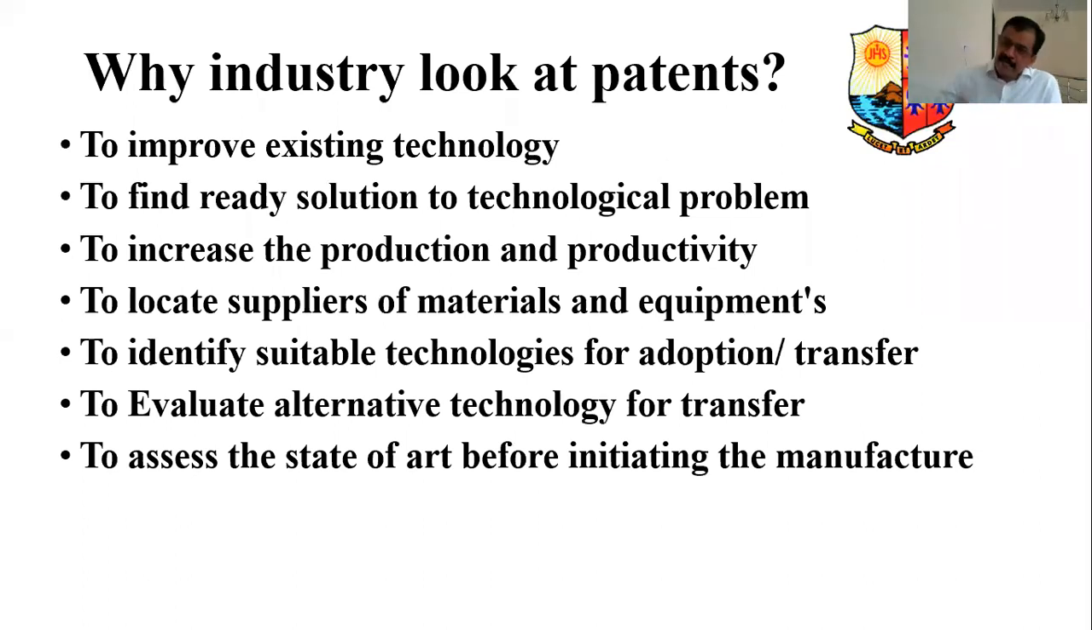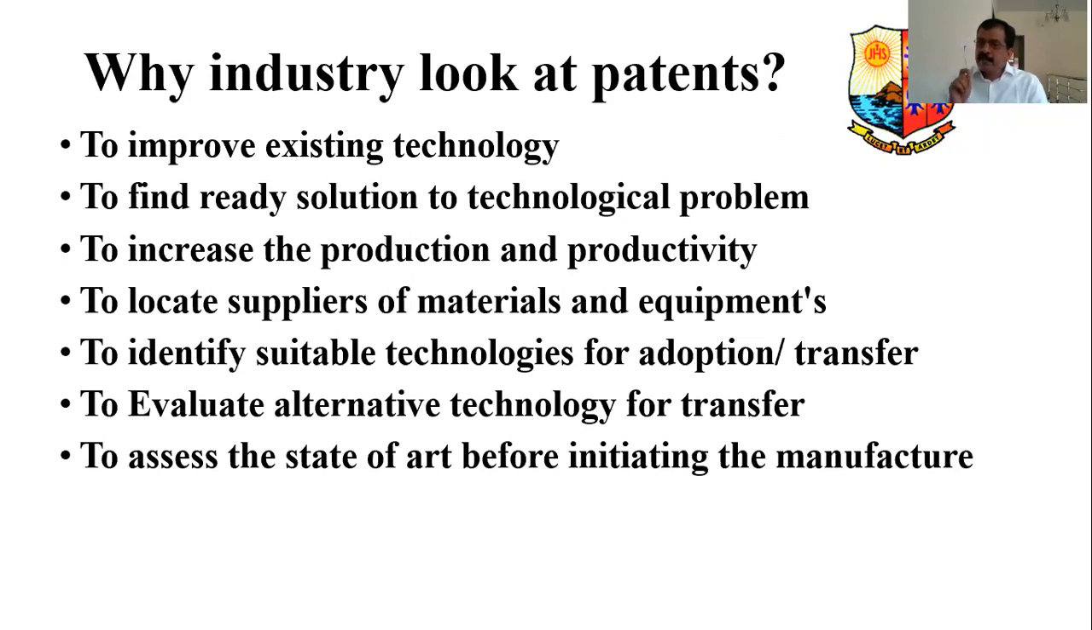You look at any technology in previous years, earlier years, and every year how improvement is done. Existing technology is improved, to find a ready-made solution to the technological problem. If there's a technological problem, you should find a solution to that, and increase the production and productivity.